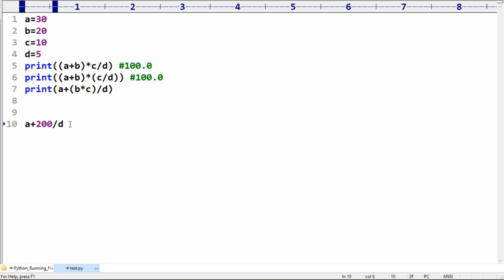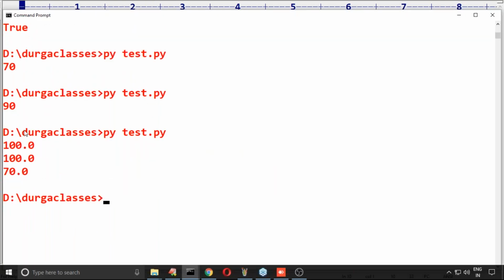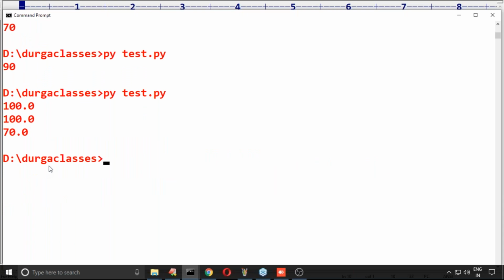Next, 200 by 5 means 40.0, not 40, 40.0. Next, A plus: 30 plus 40.0 means 70.0 is the answer. Clear? 100.0, 100.0, 70.0 is the answer we are getting.